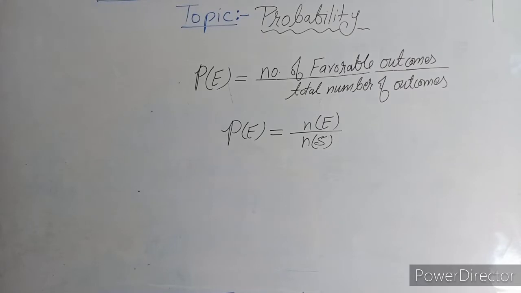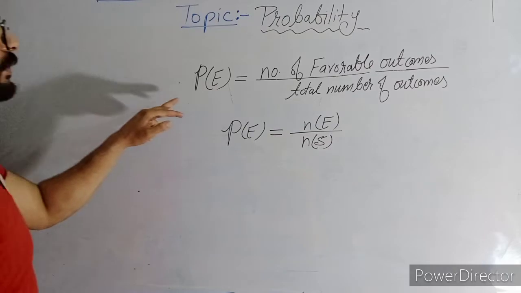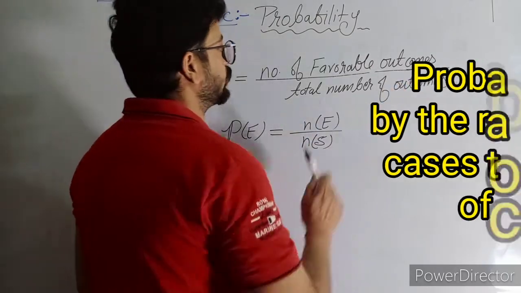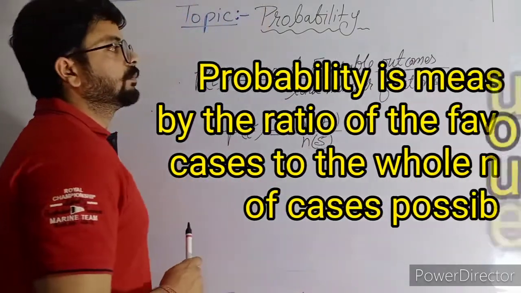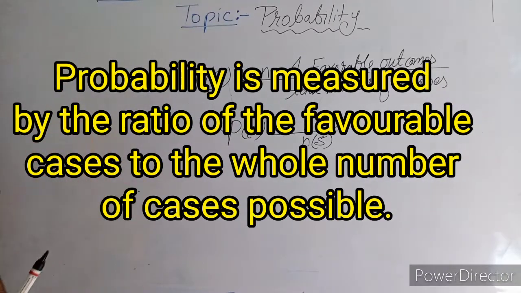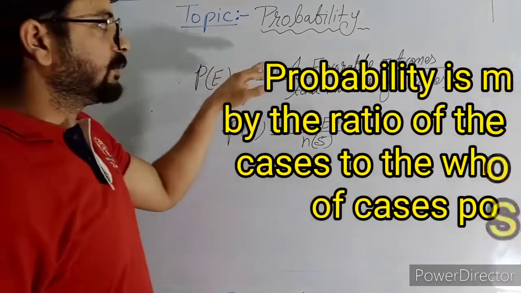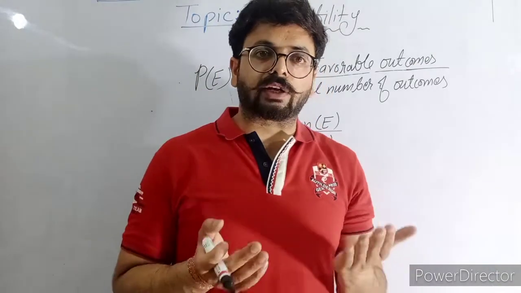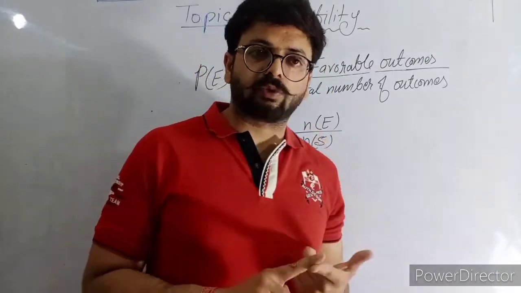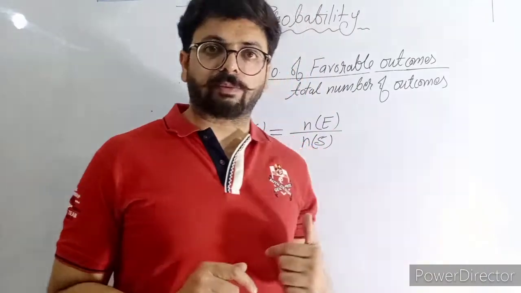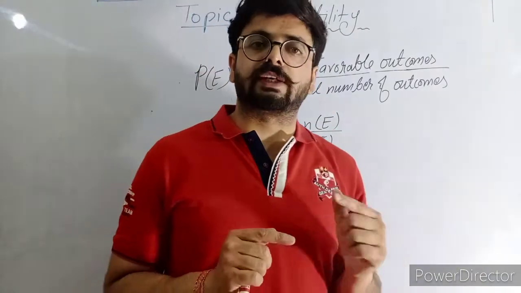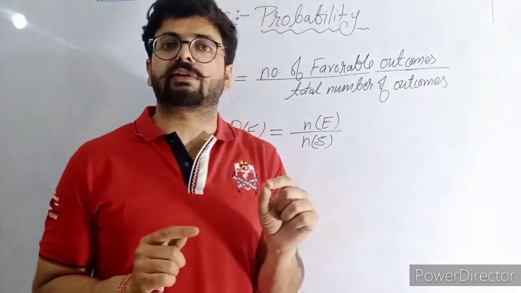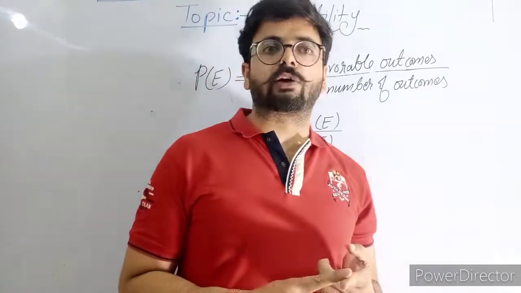Now you note down this formula. Probability of an event equals number of favorable outcomes upon total number of outcomes. Favorable outcomes: suppose we are throwing a dice and we are getting 2 and we are calculating for 2, that is the favorable outcome. It means what the question is asking exactly, for what we are calculating the probability, that is the favorable outcome.